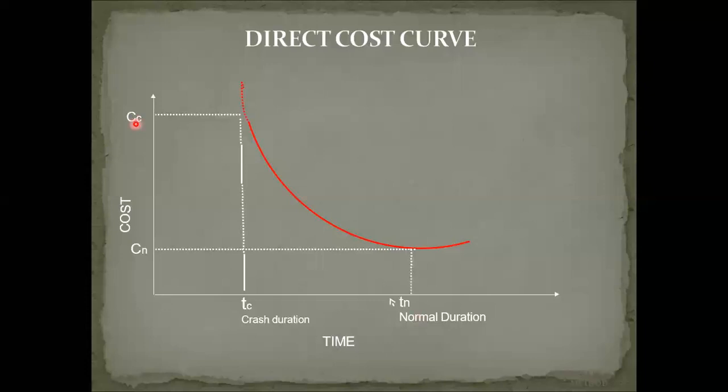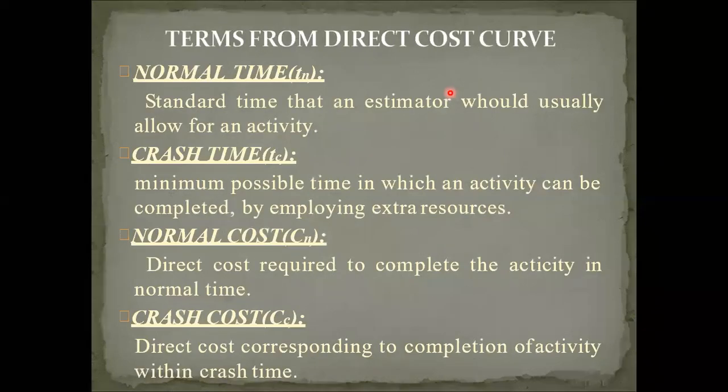So these four terms are very important, and we have to take care about this for further. Whenever we are solving the problem, we have to take care about these four points, Tn, Tc, Cn, Cc. Then we go further. These are the four important definitions to relate our things to go further.